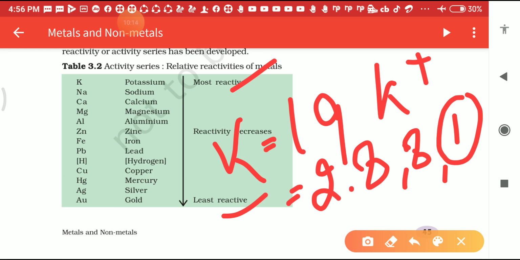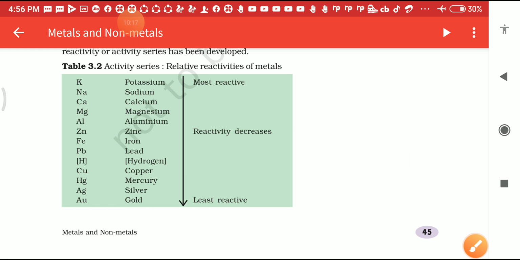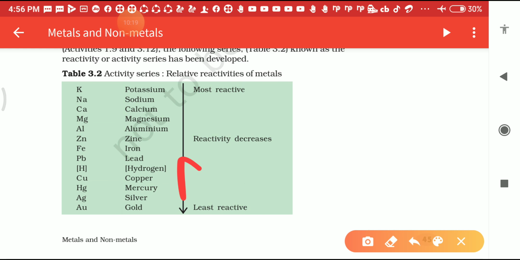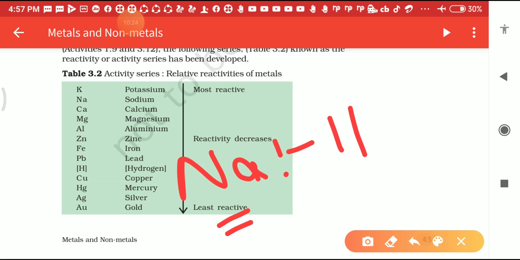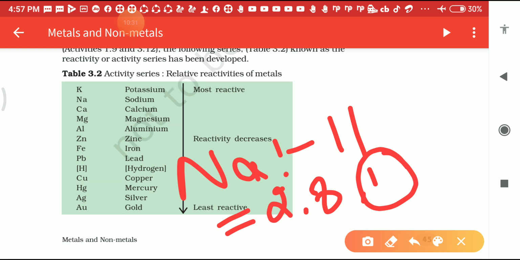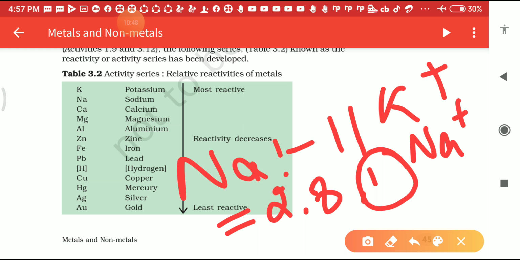Same thing here, sodium also. Now sodium, Na. Atomic number is 11 here. Electronic configuration is 2, 8 and 1. It means sodium can also lose the electron very easily. Then in short we can say that metals can donate electrons. That's why we write them as positive ions like K positive, Na positive.